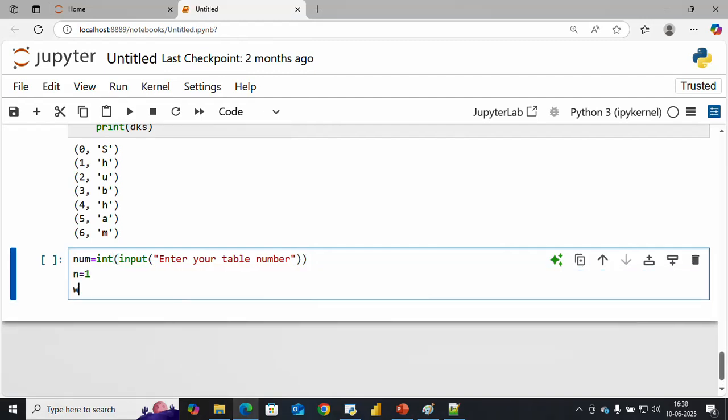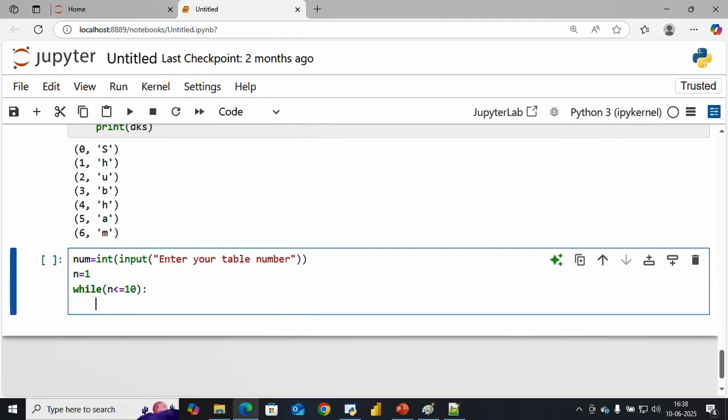Here I want to initialize n equals 1. I just want to write while n less than or equal to 10, because I want 10 times, colon. I just print num, comma, same as we made before, I can give x as a multiply sign, then n for the number, and in double quotation the equal sign, comma, num into n.